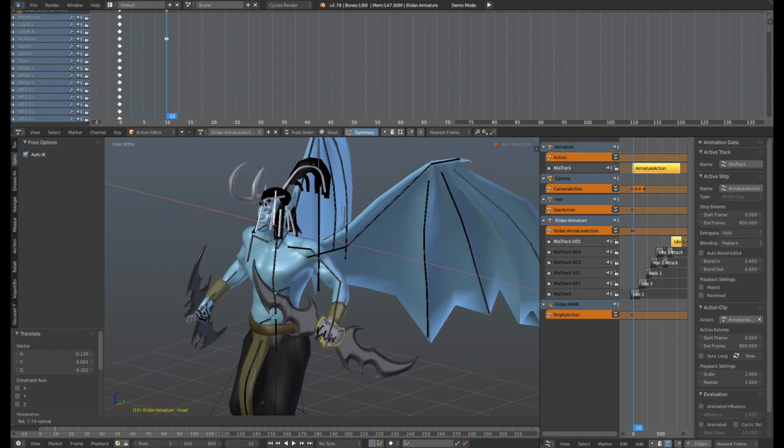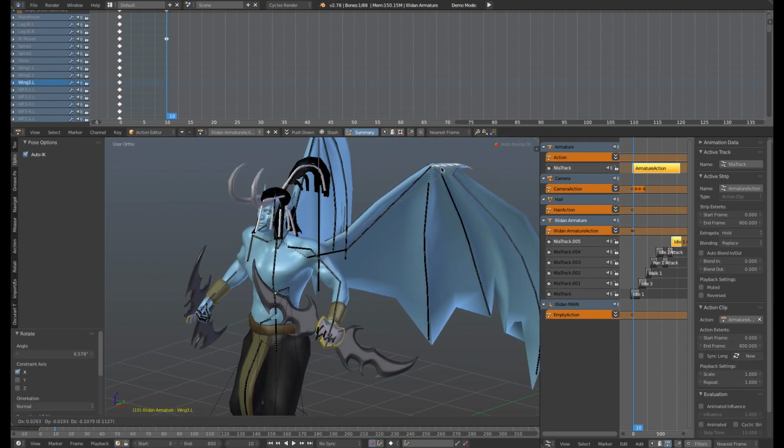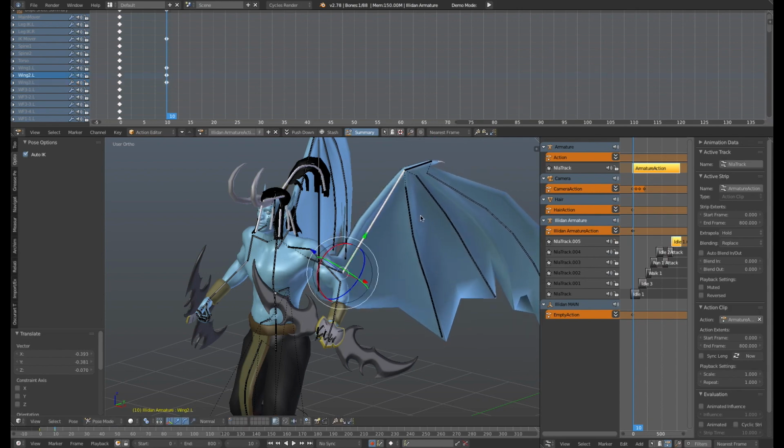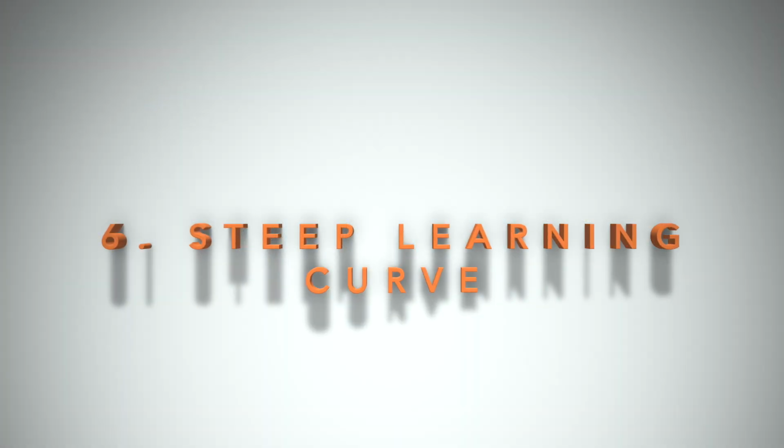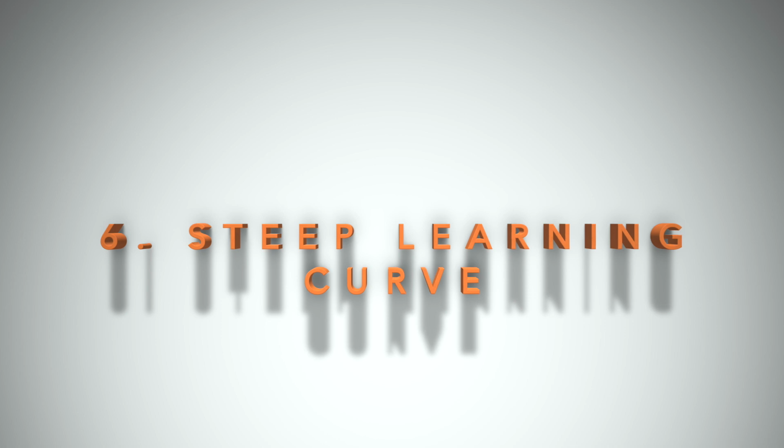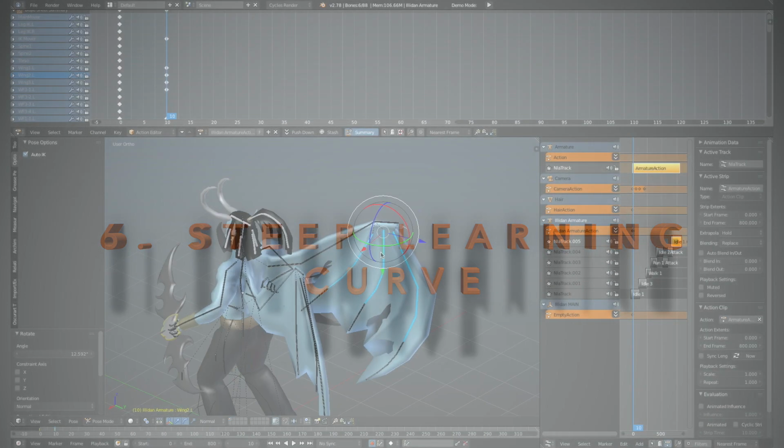For many people, this may seem cool. For others, if it's not broke, don't fix it, by making right-click do what left-click does in every other piece of software. Number 6. Steep learning curve for new users.